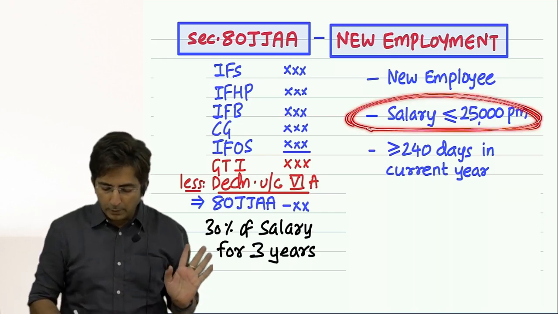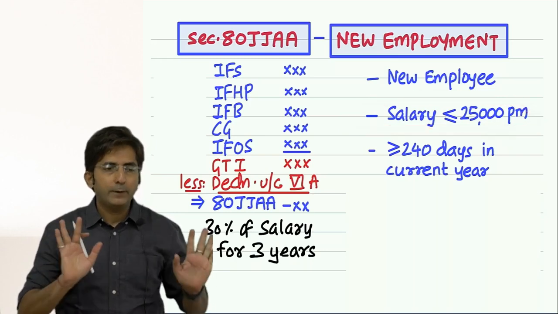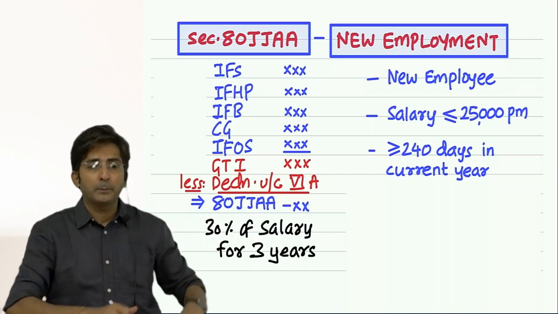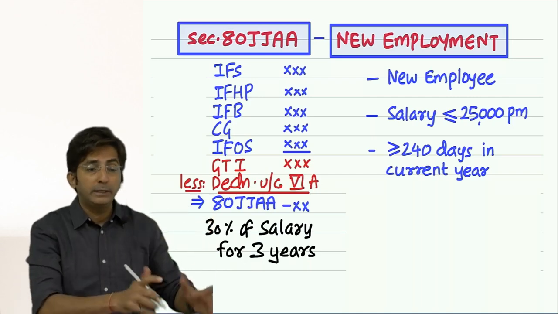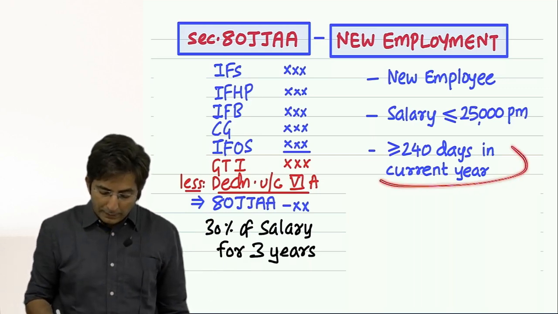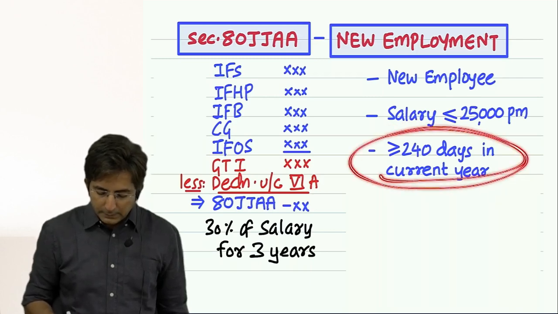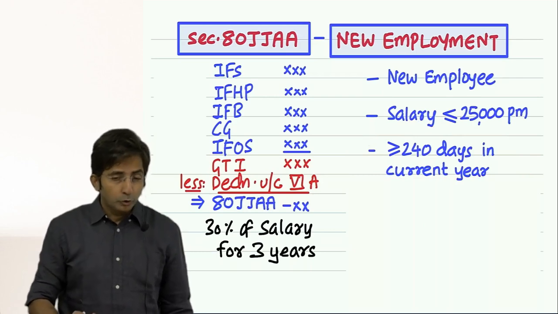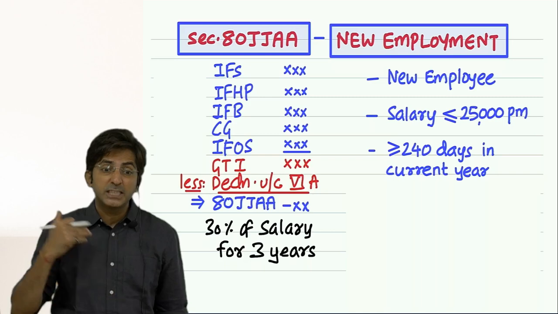The logic of 25,000 I gave: because if the salary is less than 25,000, it means you are employing uneducated people, and they need more employment because they will not get a job, because they are uneducated. So what is the logic of 240 days of employment in a year? Because many times a businessman cheats.